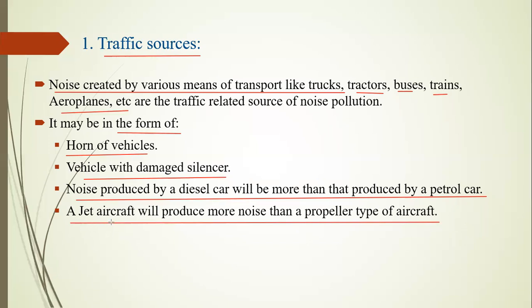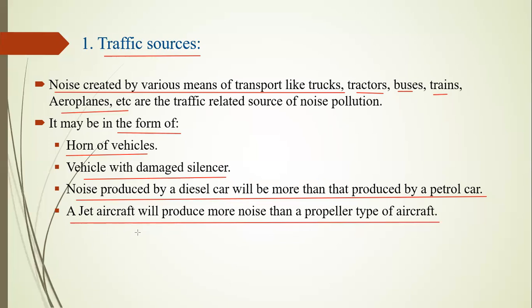A jet aircraft will produce more noise than a propeller type aircraft. Here we consider jet aircraft and propeller aircraft. The noise of a propeller aircraft is acceptable, as it is lower compared to a jet aircraft. A jet aircraft creates very much noise pollution because of its heavy speed and travel at supersonic speed in our atmosphere.